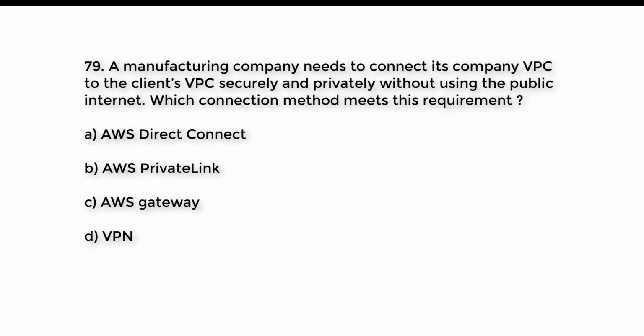Question number 79. A manufacturing company needs to connect its company VPC to the client's VPC securely and privately without using the public internet. Which connection method meets this requirement? A. AWS Direct Connect. B. AWS Private Link. C. AWS Gateway. D. VPN. Try to guess the right answer. And the right answer is option B. AWS Private Link.